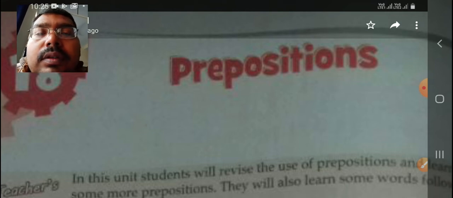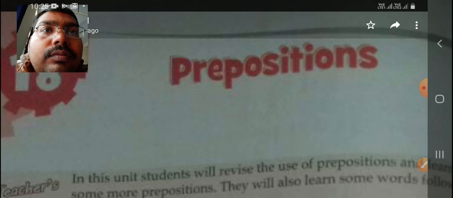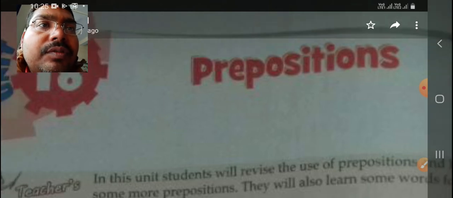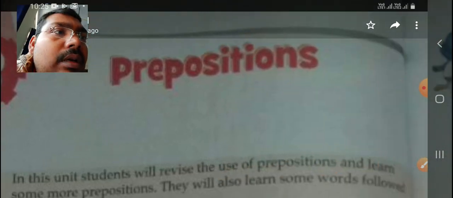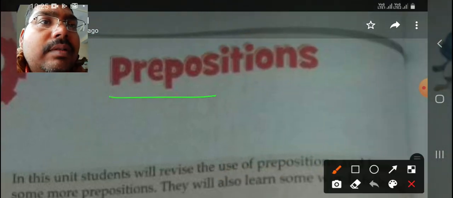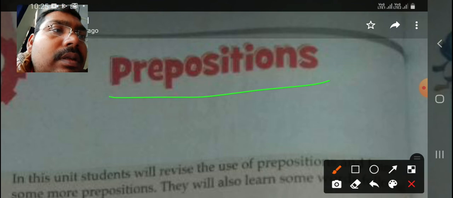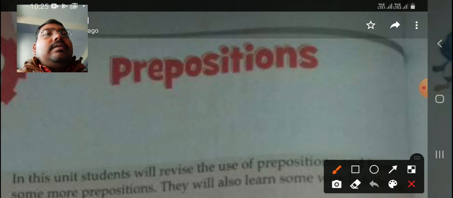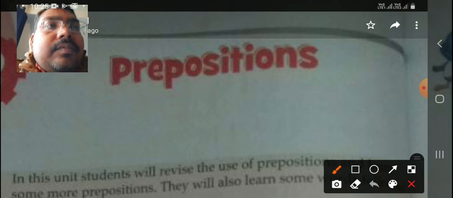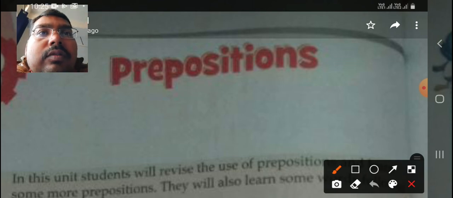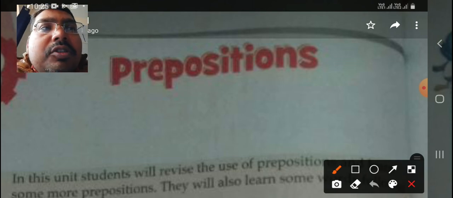Today, I am going to start a new topic: prepositions. As we have read this in our previous classes also, but today we will discuss it here. So, if I ask you, what do you understand by prepositions?